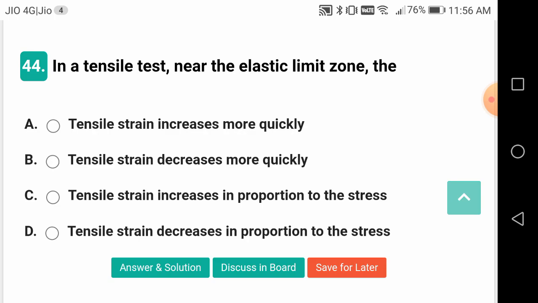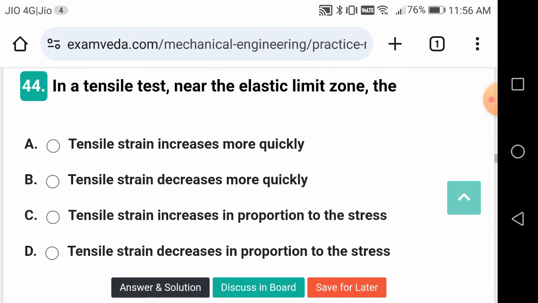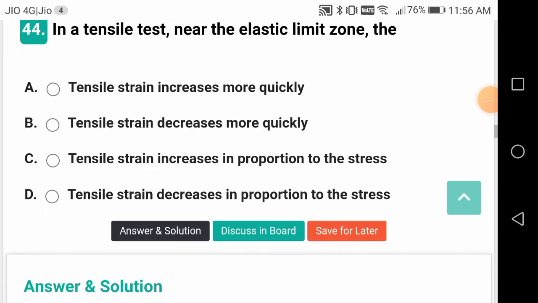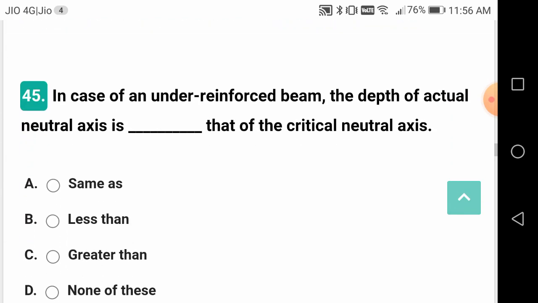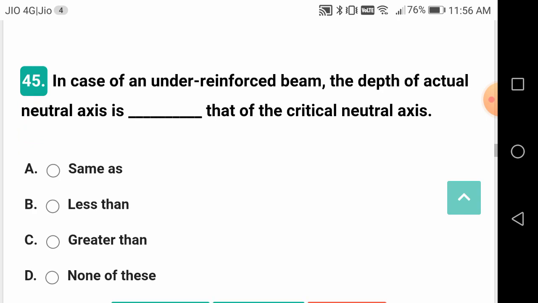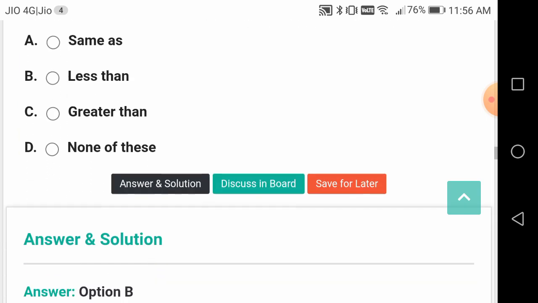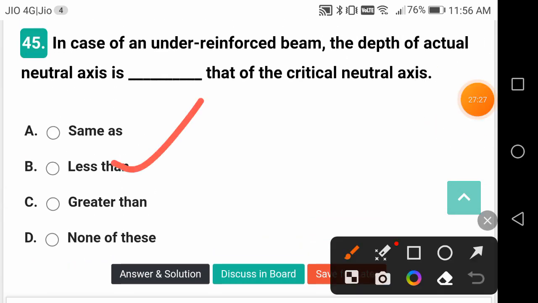In a tensile test near the elastic limit zone, what is the correct answer? Tensile strain increases more quickly. This is a good question, friends. In case of an under reinforced beam, the depth of the actual neutral axis is that of the critical neutral axis. It's a good question, friends. Once again, it may be useful for civil students. Less than.